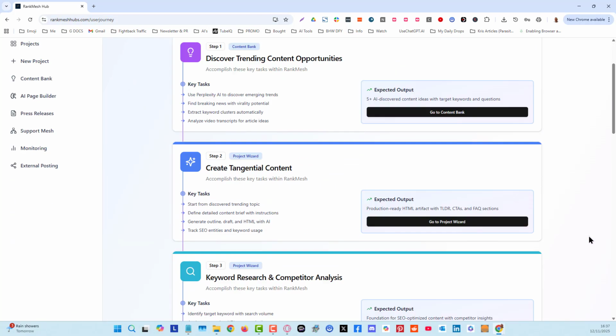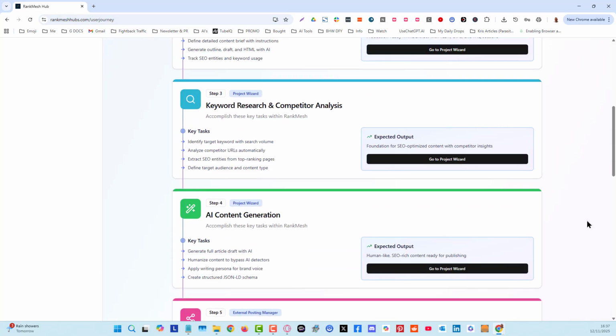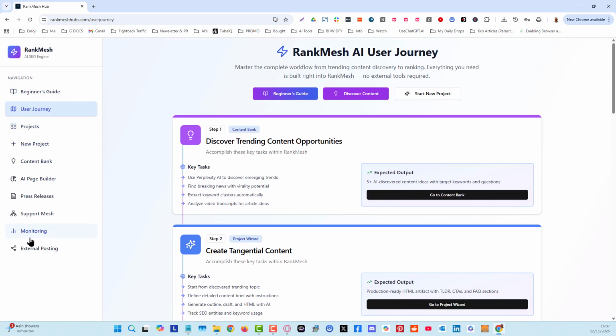That's basically the steps that the software is following, and everything is in here and everything is automated. This is full of AI agents doing stuff for you. It's a web app that is built with AI agents behind the scenes. It can find content for you, it can extract keywords and entities and clusters and stuff like that. It's doing a whole lot of heavy lifting, and so even if you've never done SEO or you're not that experienced with SEO, everything is built in, the strategy is built in, for you to be able to take advantage of that.